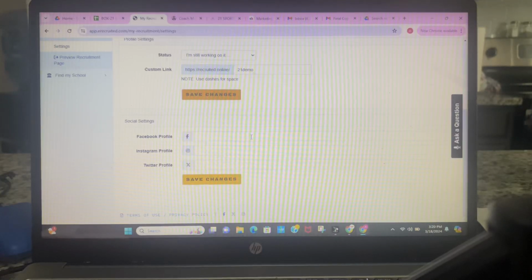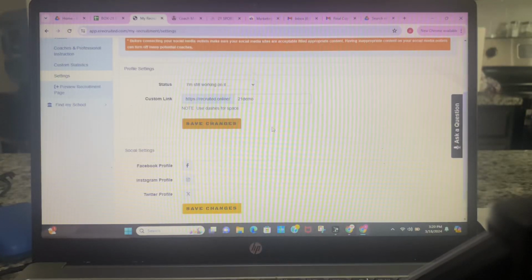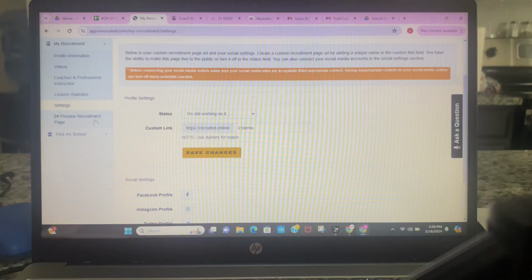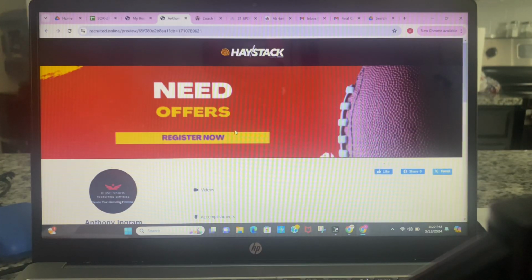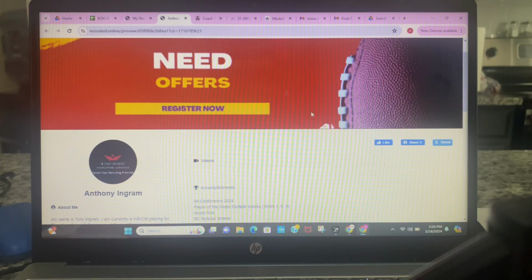Now, another great thing is these kids can add their social media profiles here, which takes people directly to that page on their social media platforms if they upload it. Then save changes, and in the end, it gives them an idea of what their site is going to look like. So this is a header photo.